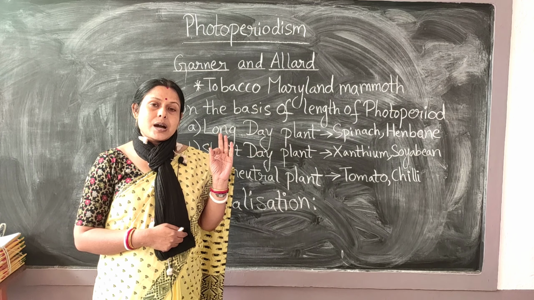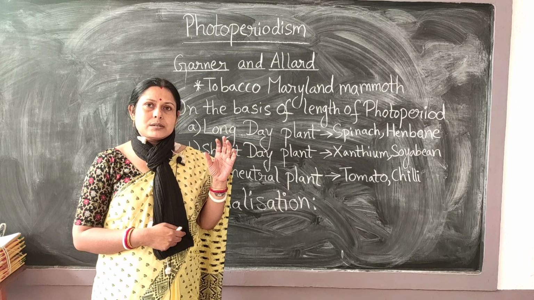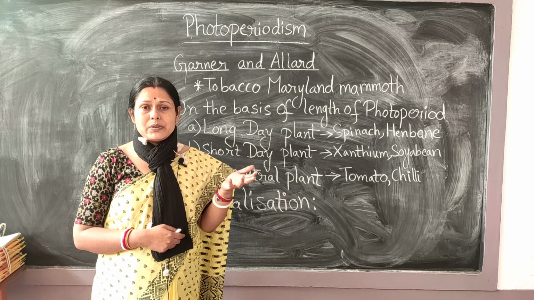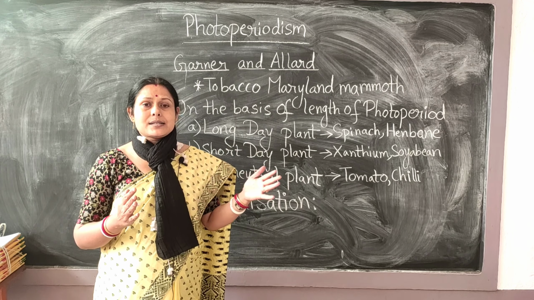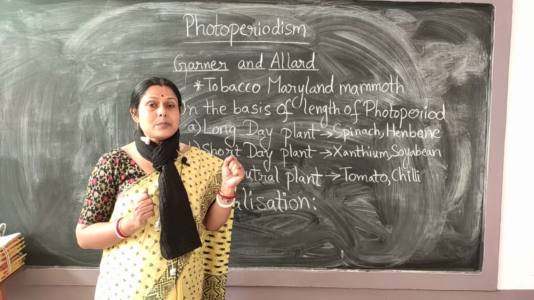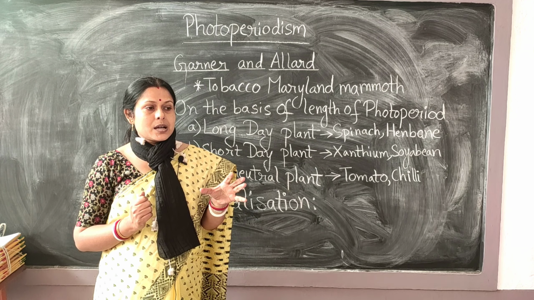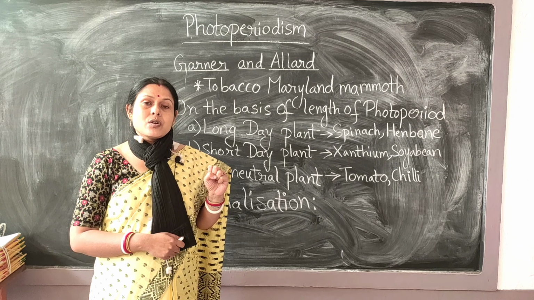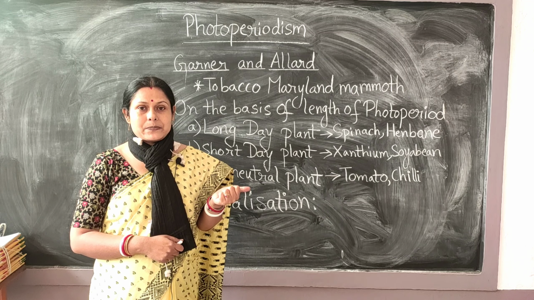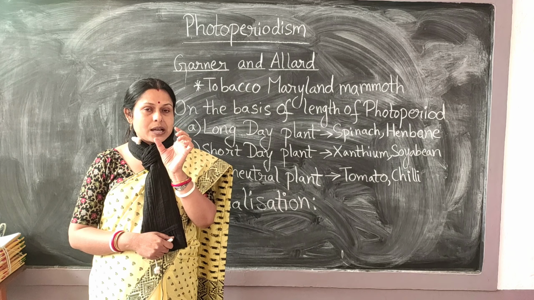Suppose we are growing this plant during a seasonal variation, say for example winter, when the days are not so lengthy but the nights are lengthy. In that case, if in the period of darkness intermittent light is provided, then it has been noticed that these plants also can start flowering. That means they require a certain period of exposure to light.